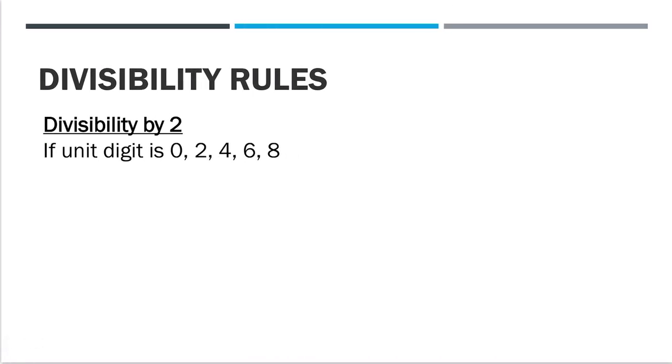What is divisibility? Divisibility is simple. If A is divisible by B, we will say that it will not leave any remainder. Remainder will be 0. Simple. If A gets completely divided by B, then we will say that A is divisible by B, and then we'll say remainder is 0. Okay.